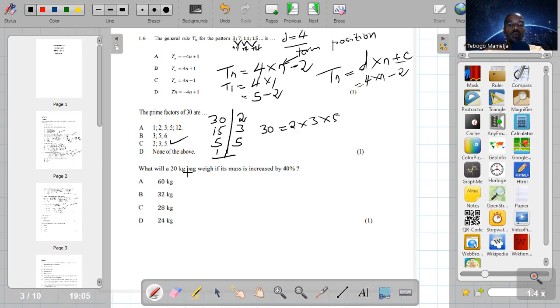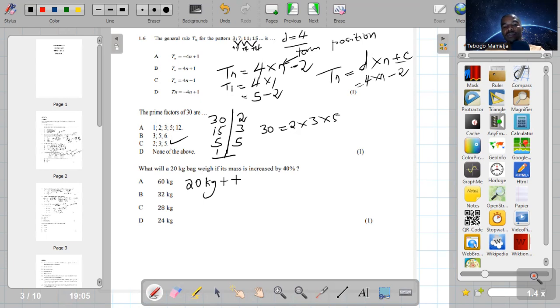Okay, what will a 20 kg bag weigh if its mass is increased by 40%? We need to know 40% of 20 kg, and we need to add it to 20 kg. So in other words, it's going to be 20 kg plus the mass of 40% of 20 kg.